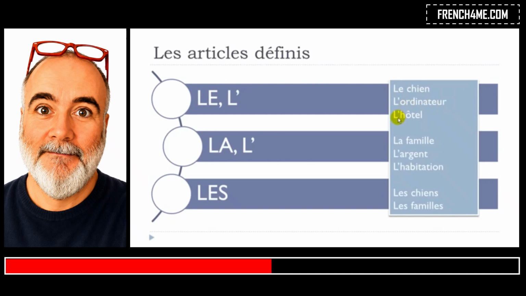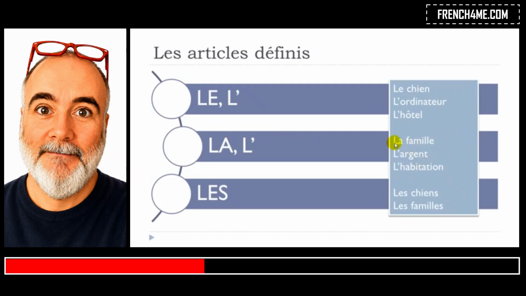all right? And third example, I took on purpose this hôtel, okay, because it starts with H, but remember that in French we don't pronounce H, okay? So basically the first sound of the word is the vowel O, okay? So for the same reason, the vowel needs to disappear. L'hôtel, okay? So if we repeat them, le chien, l'ordinateur, and then l'hôtel, okay?